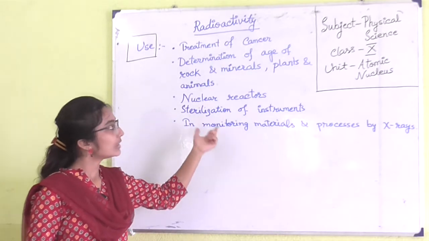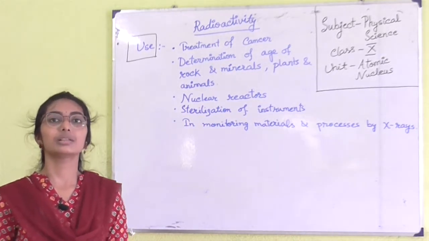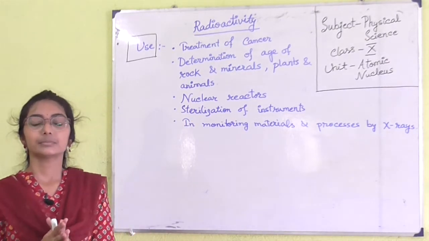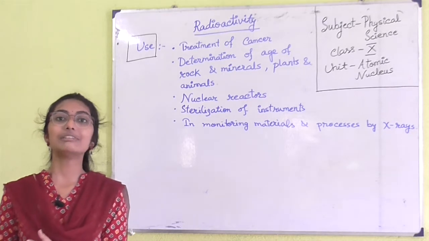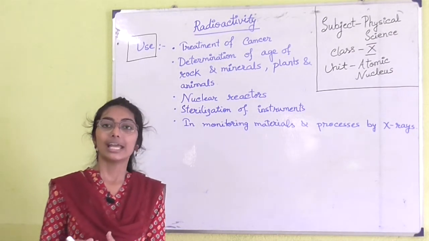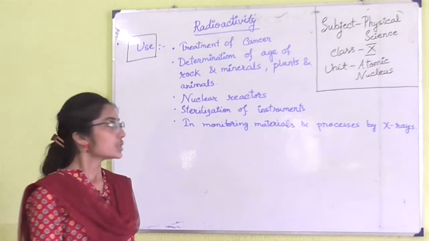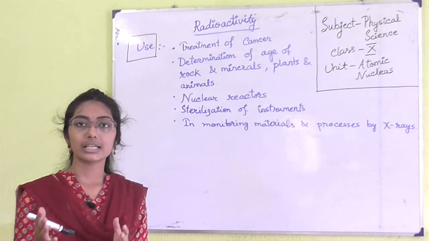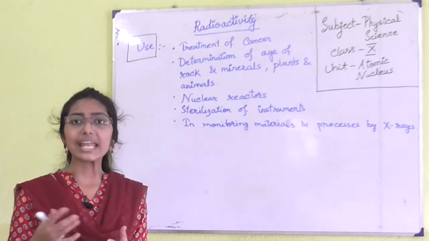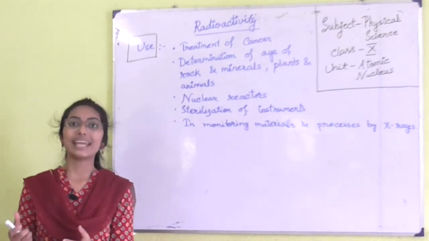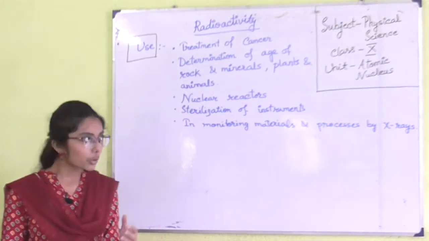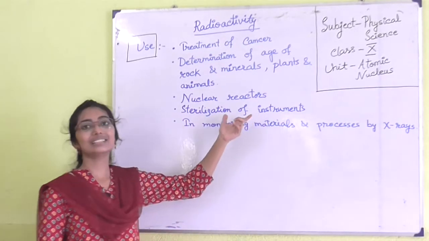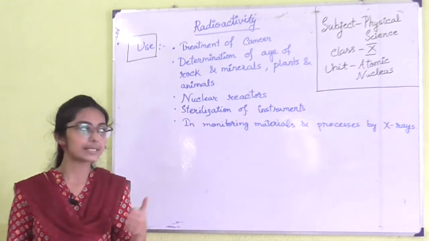In the next point, nuclear reactors. We will discuss nuclear reactors very soon in this video. A nuclear reactor is a system where a nuclear fission reaction takes place in a controlled way. A nuclear reactor is a way to produce a large amount of energy, heat energy. So, a large amount of heat energy is produced in nuclear reactors using radioactive rays.